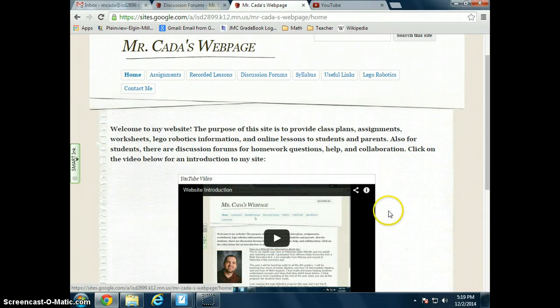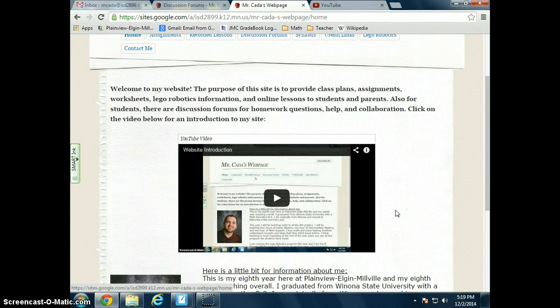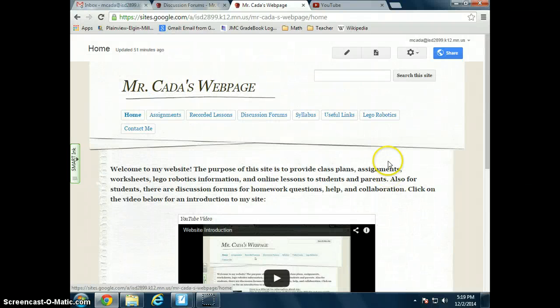Below here, I do have an introductory video so that people who are not used to navigating websites so much can watch that and figure out where to go and what pages to go to for their information. And down below, I also have some information about myself. Again, the purpose of the website is stated here. My role in the OLE is kind of the overseer and provider of information.